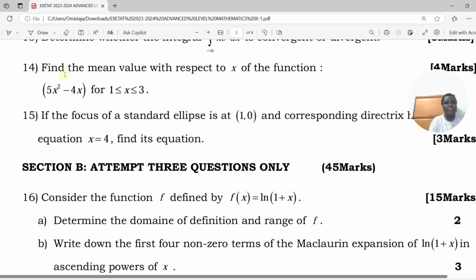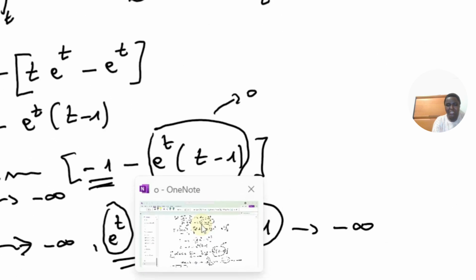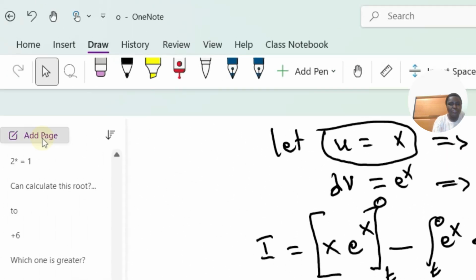It says, find the mean value with respect to x of the function 5x squared minus 4x for 1 less than or equal to x less than or equal to 3. This is finding the mean value of a function. We have to use the mean value law. Do you remember the mean value law? That's what we have to apply here.